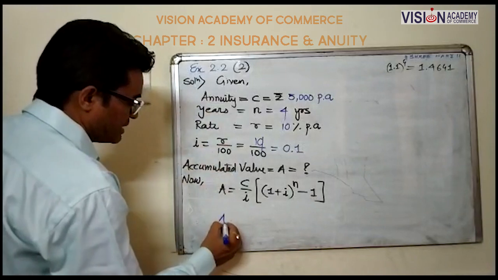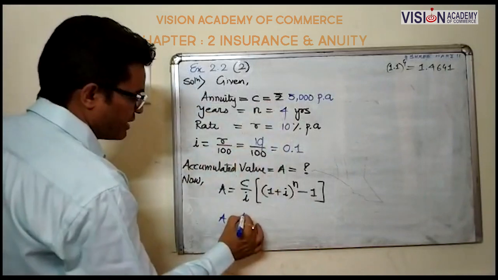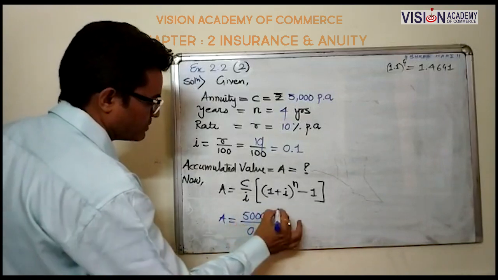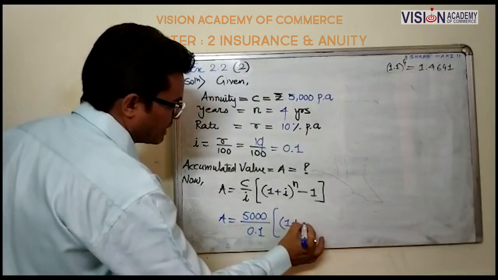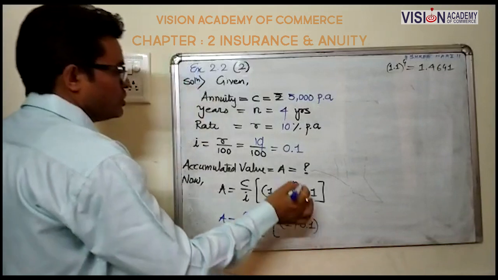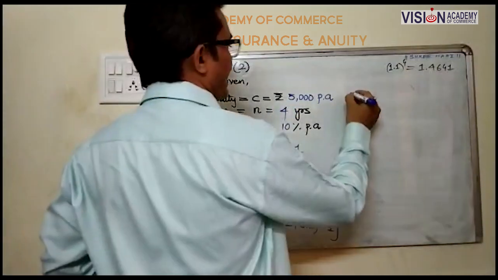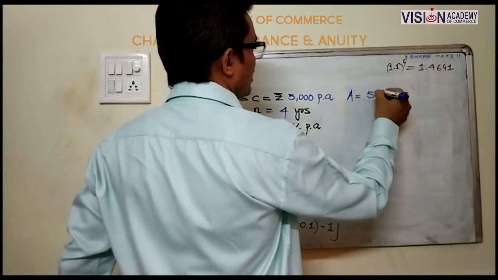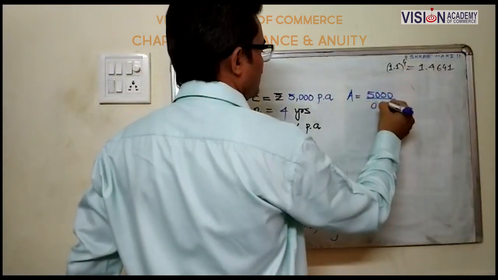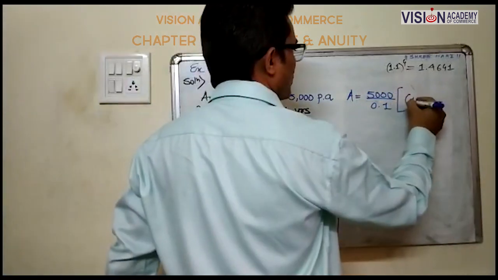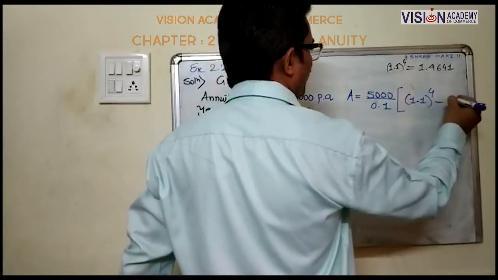So A is equal to C 5,000 upon I 0.1, into (1 plus 0.1) raised to 4 minus 1. 1 plus 0.1 is 1.1 raised to 4, minus 1.